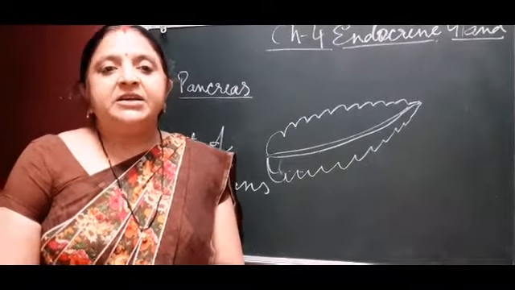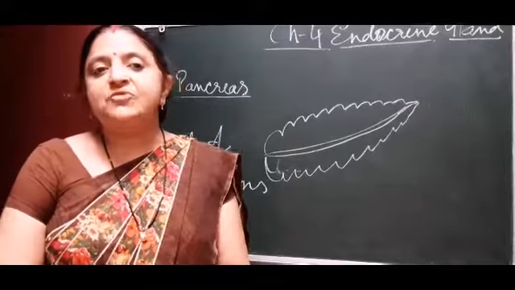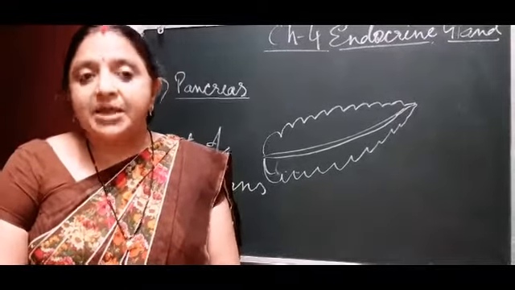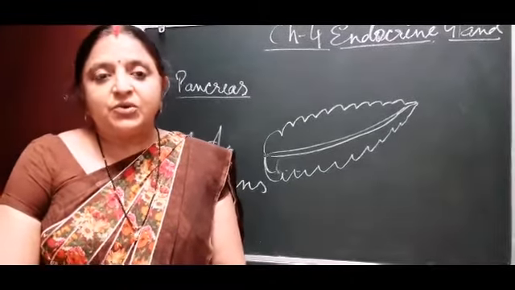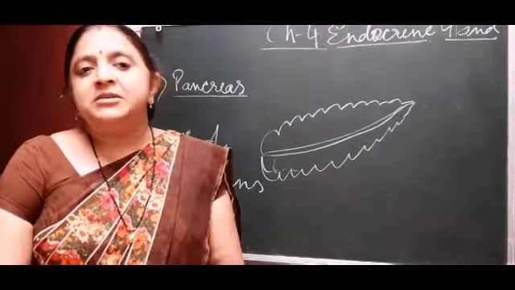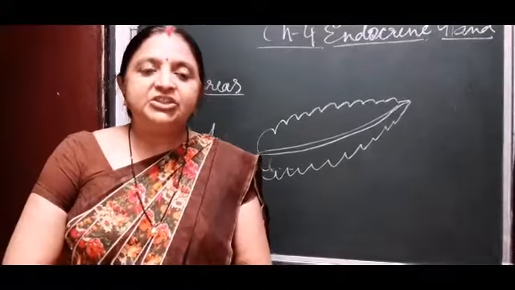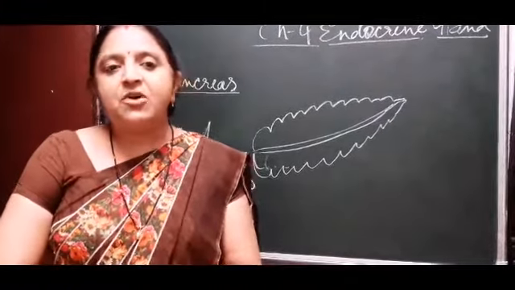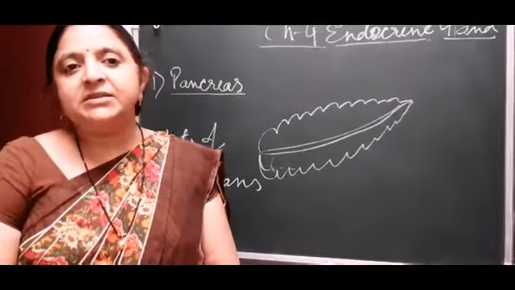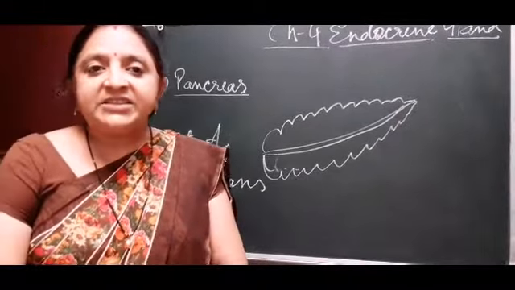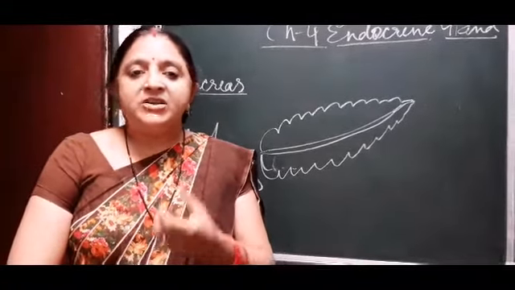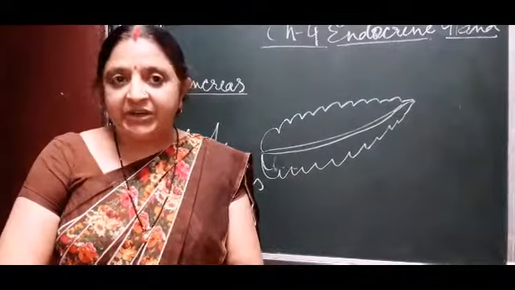Insufficient secretion of insulin causes diabetes in the human body. In a diabetic condition there is more glucose found in the blood, and so the person excretes some amount of glucose in their urine.